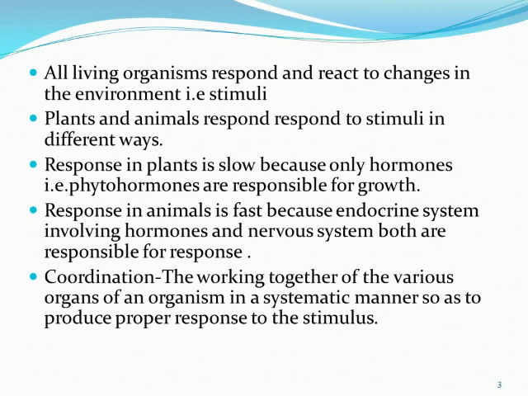The response in plants is slow, because only hormones, that is phytohormones, are responsible for growth. But the response in animals is fast, because the endocrine system, which involves hormones, and also the nervous system, both are responsible for the response.